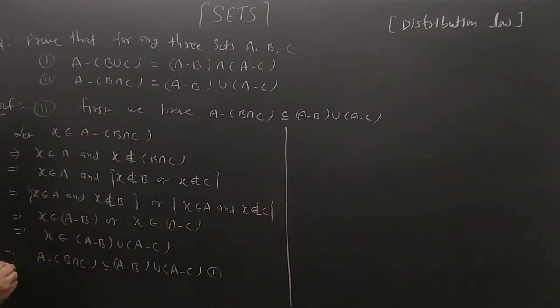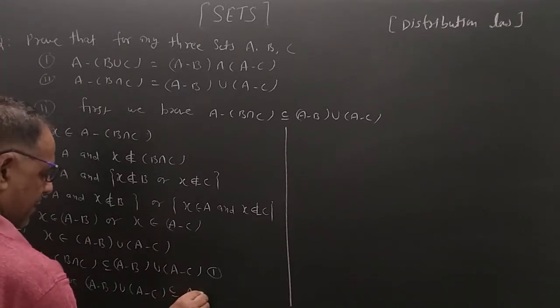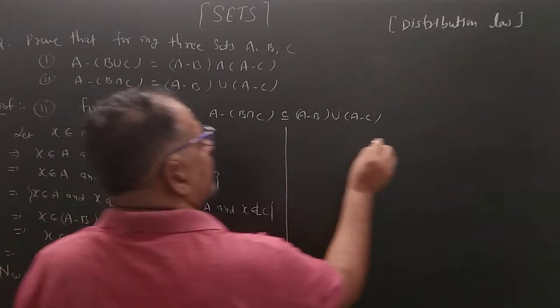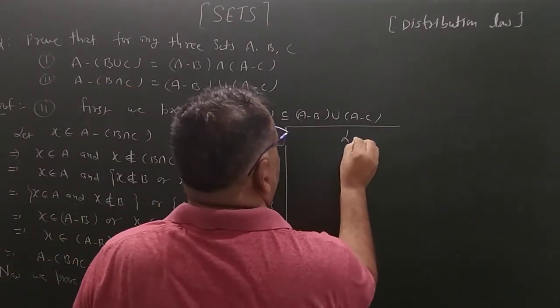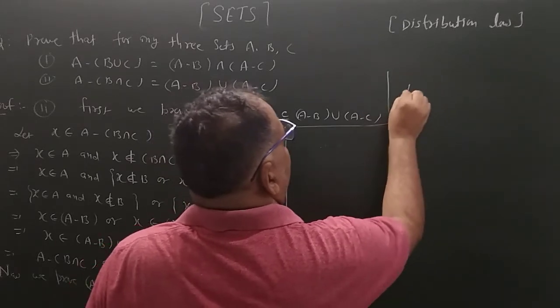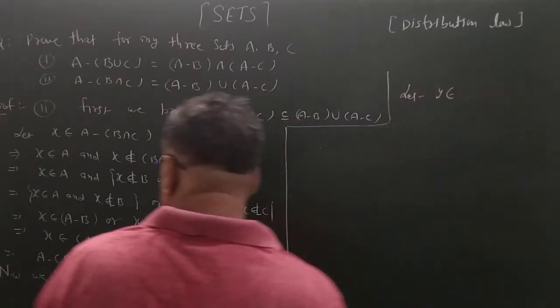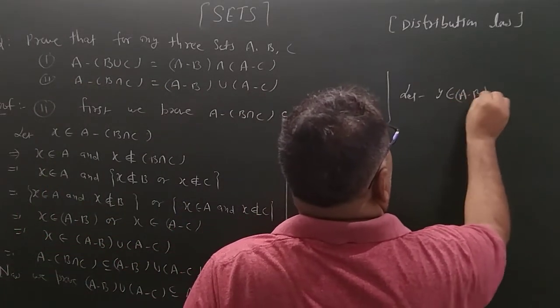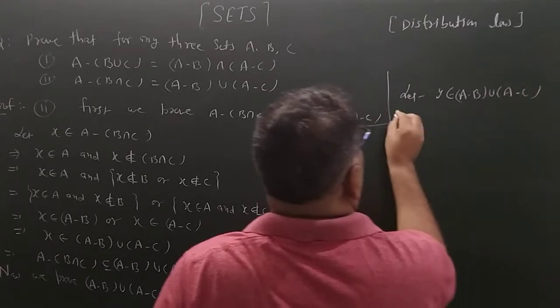Now we prove (A minus B) union (A minus C) is a subset of A minus (B intersection C). So we start with, let Y belong to (A minus B) union (A minus C).